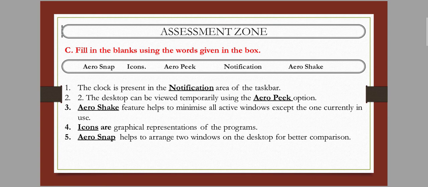Next, the Aero Shake feature helps us to minimize all the active windows except the one currently used. Next, icons are graphical representations of programs. We all know that the desktop has different types of icons. All the icons are small graphical images of installed programs on a computer. Next, Aero Snap helps us to arrange two windows on the desktop for better comparison. So these are the main fill in the blanks of this chapter.